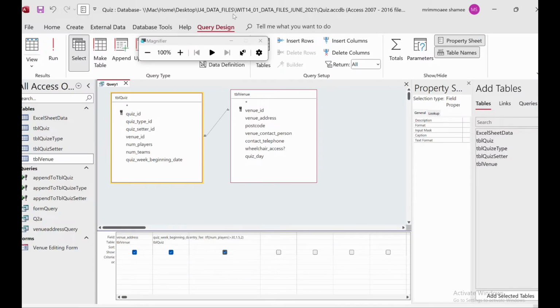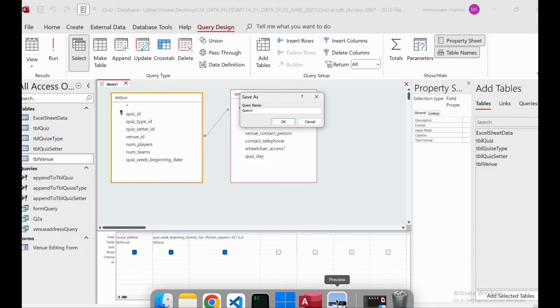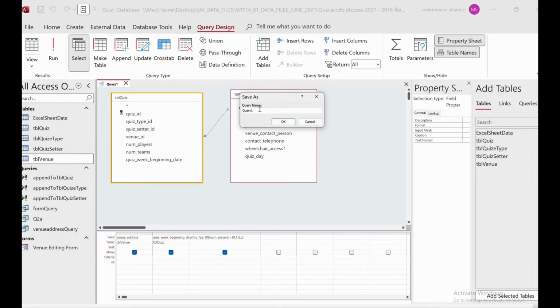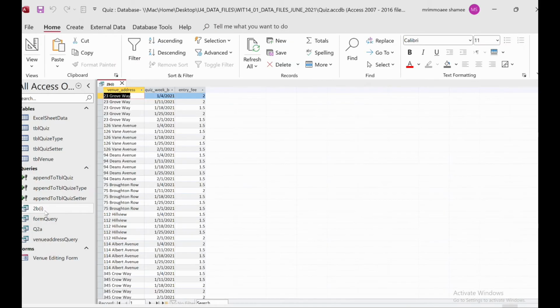Then I just resume it, save. I just want to save this. Yeah, so what will be the name of the query? Here also they didn't provide any name. Yes, no name, so maybe 2b1. Okay, so we can add 2b. Okay, so it's saved already. Yeah, here. So if I want to view it, you can see the entry fee, right?